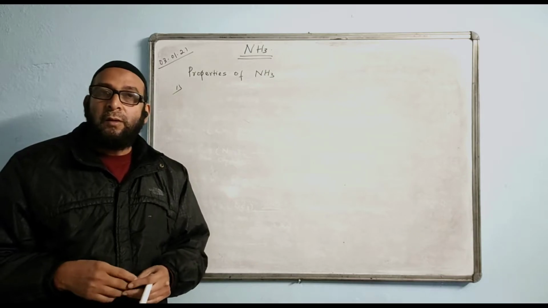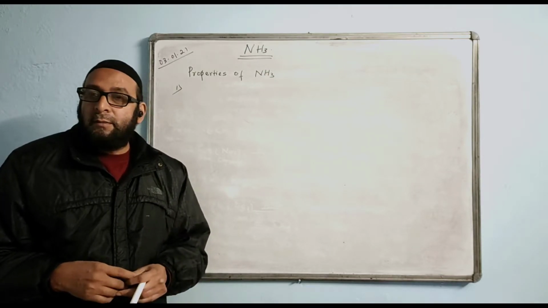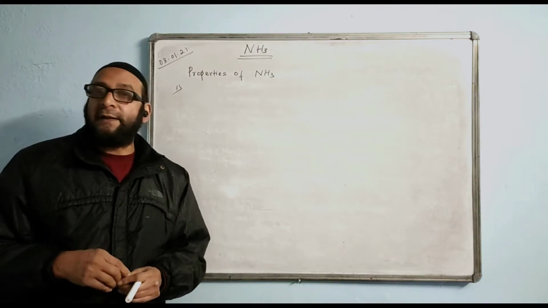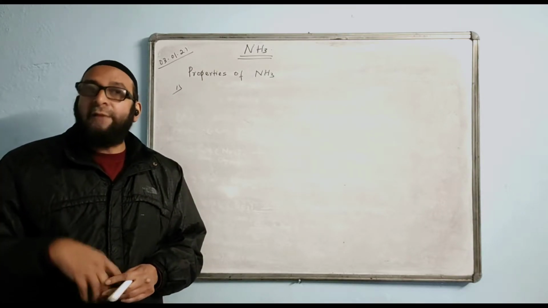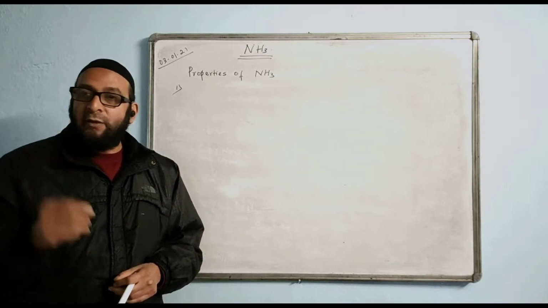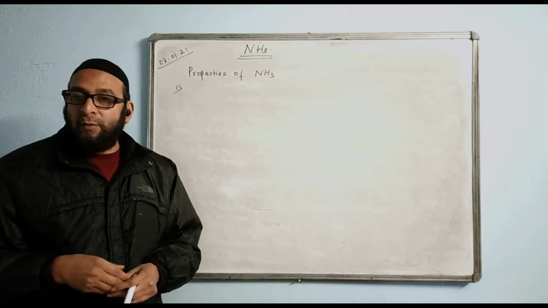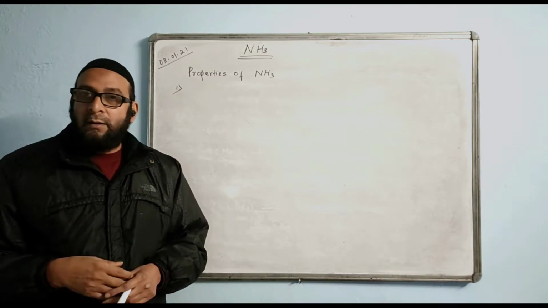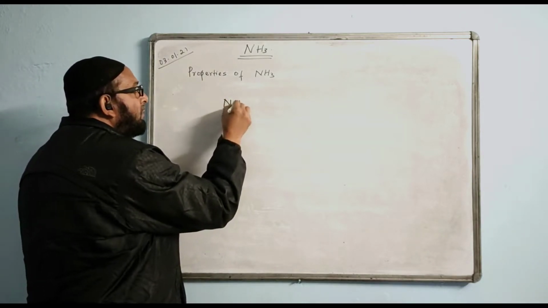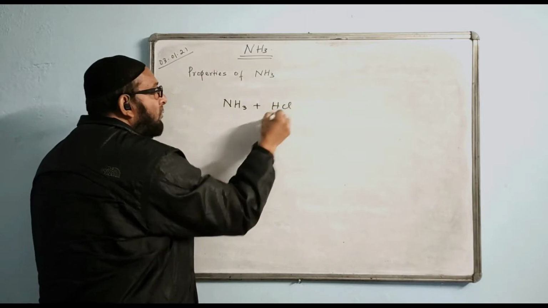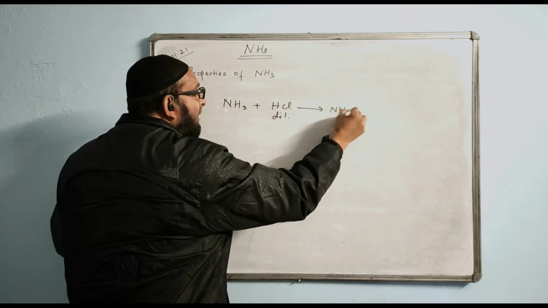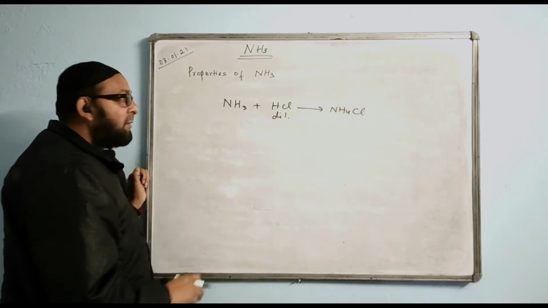Now, because ammonia is a basic gas, it has the ability of reacting with dilute acids, or even the ammonia solution has the ability of reacting with dilute acids to form ammonium salt. So these reactions are also important. Ammonia plus dilute HCl acid will make a direct ammonium salt, NH4Cl, directly without getting water.